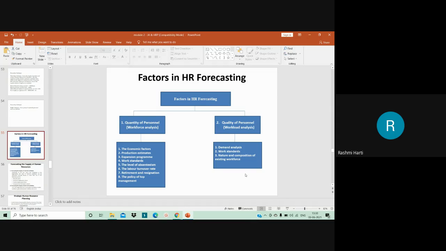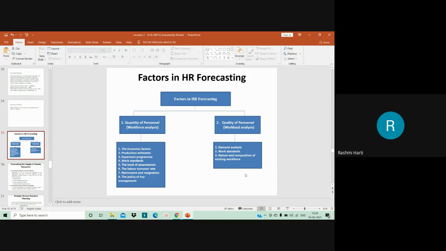So you have the first one, that is the national economy. Then you have the second one, that is international economy, and then future prospects. These are the three factors which are taken into consideration when it comes to economic factors. Here, if prospects of the future economic situation are good, then the future sales and production prospects will also be good, resulting in more hands to obtain the level of activities.